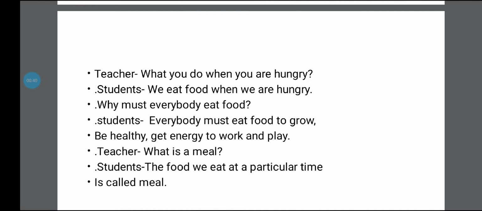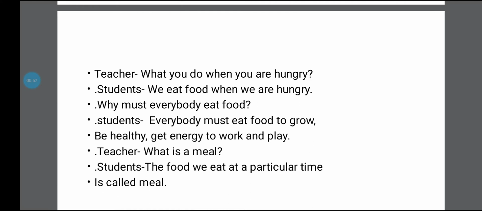Why must everybody eat food? The student replied, everybody must eat food to grow, be healthy, and get energy to work and play.